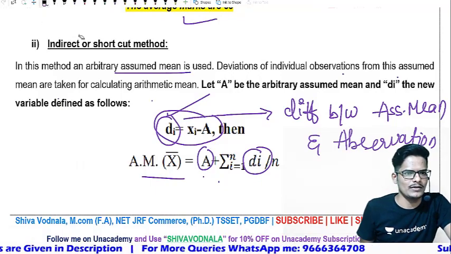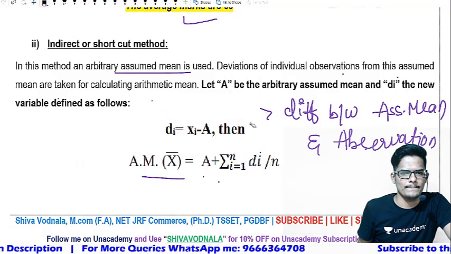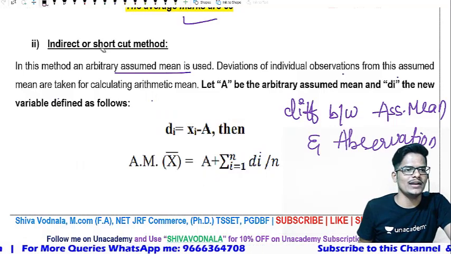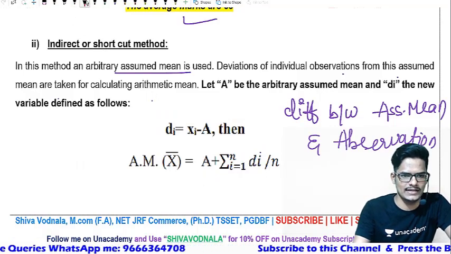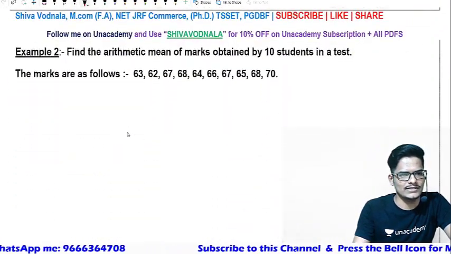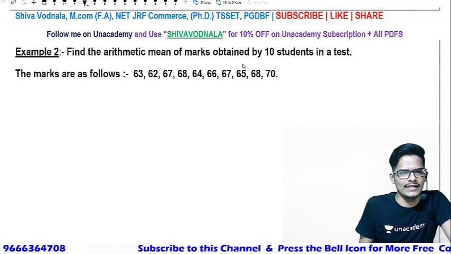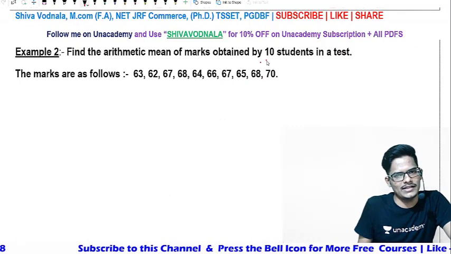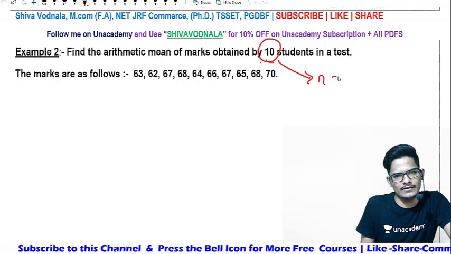So as not to complicate much, whenever we put in numbers it is easily relatable and understandable, right? So let us take the numbers into consideration. Find the arithmetic mean of the marks obtained by 10 students. Same, n is equal to 10.